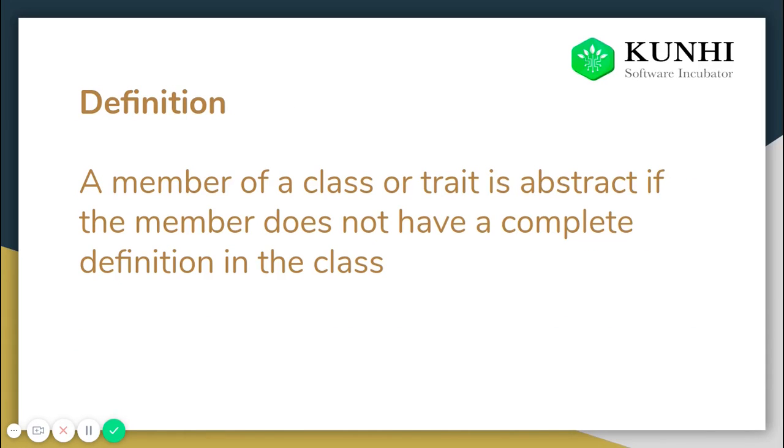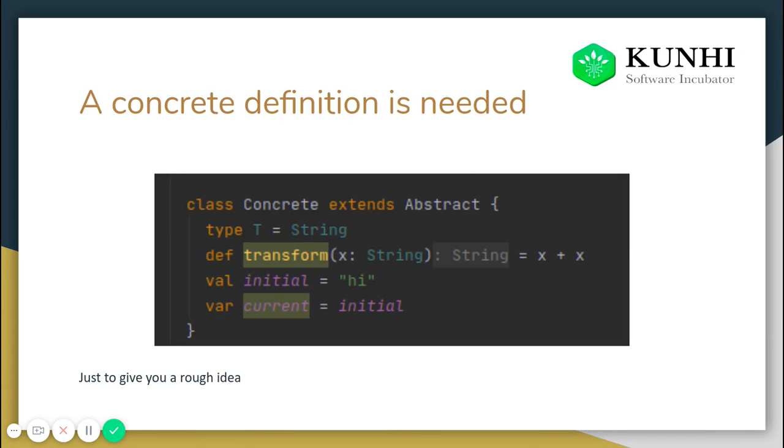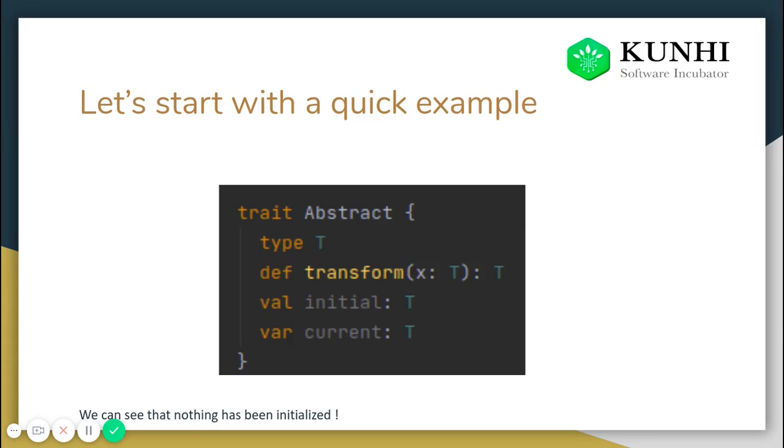And the other reason is that suppose we have an abstract class or an abstract trait, but we don't know yet, or there are multiple uses of this abstract trait in different classes, and all of them will be using it differently.